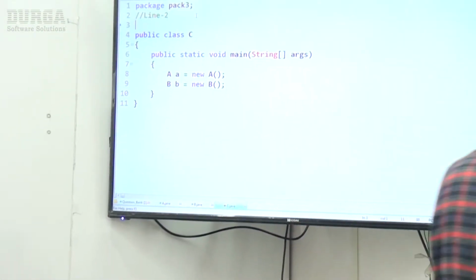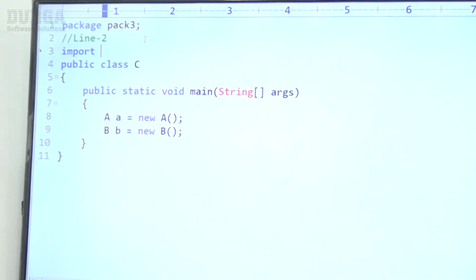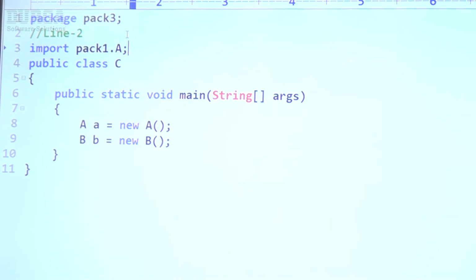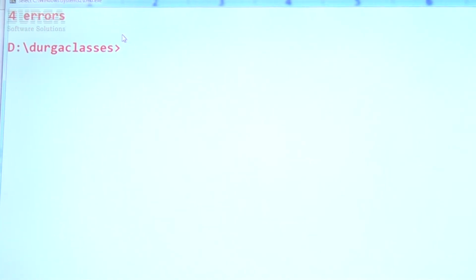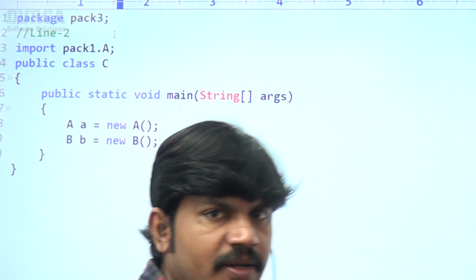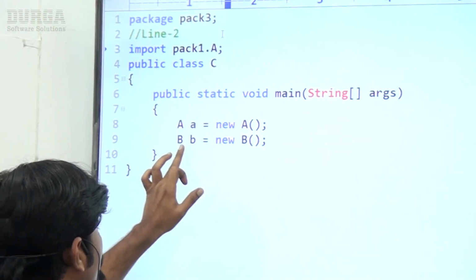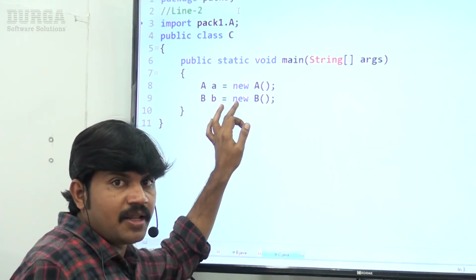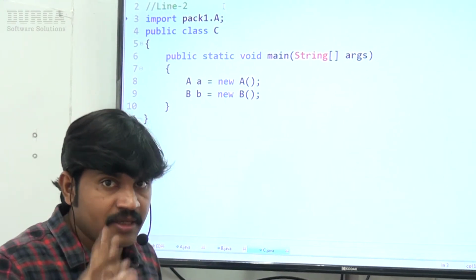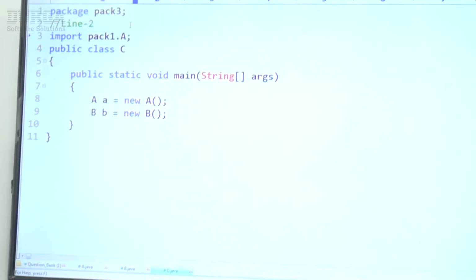Okay, let me use this one. If I write import pack1.A, what is the answer by default? Now A is available, but B is not available. Immediately there is an error related to B but not related to A. Observe very carefully.